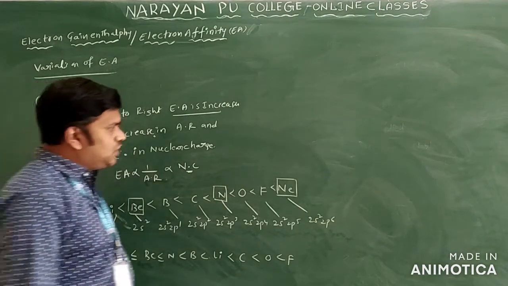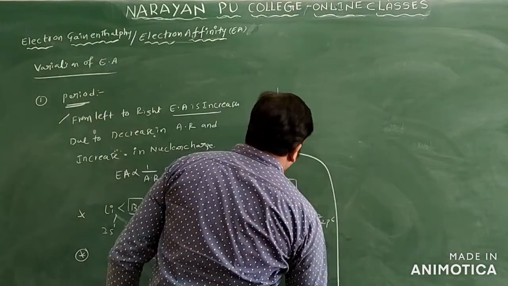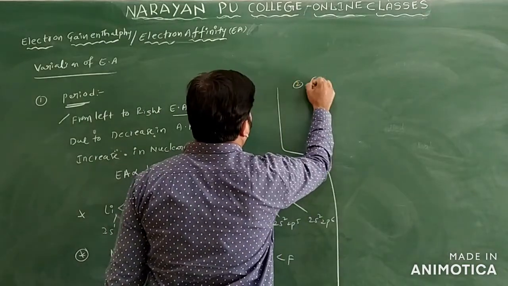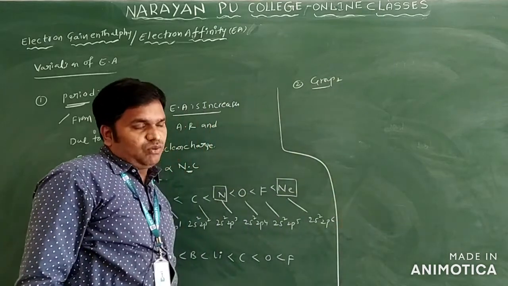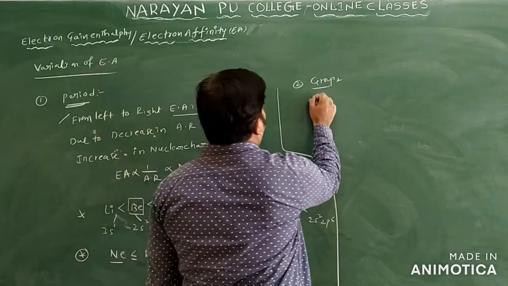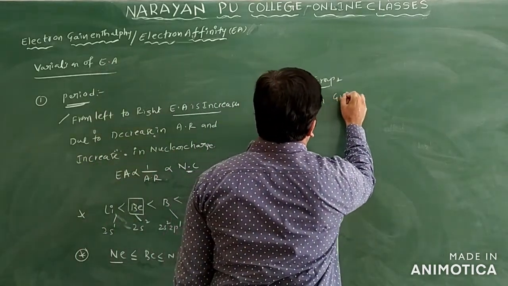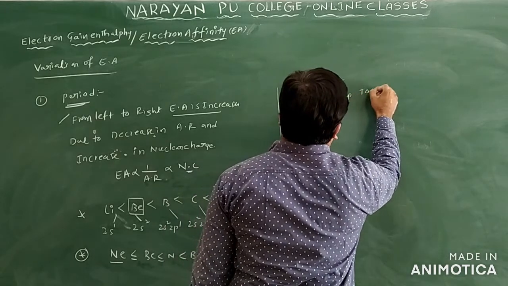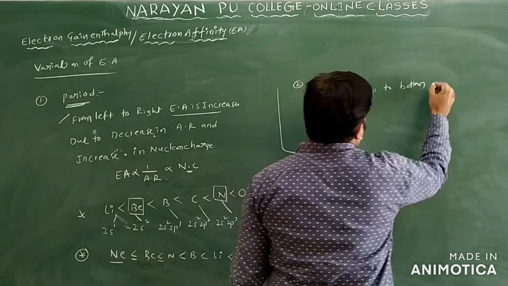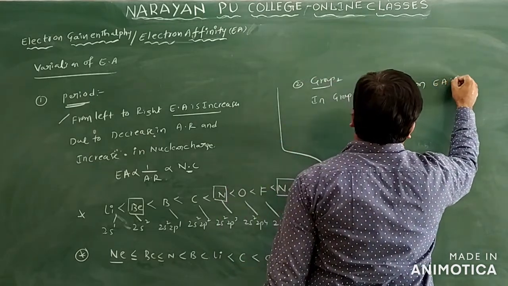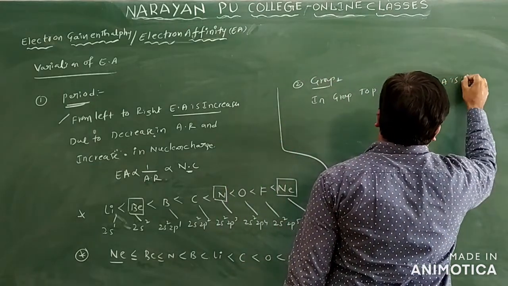Come to the group of elements only. Come to the second one, we have group only. How are we moving in a group? In a group we are moving from top to bottom only. In a group, from top to bottom, electron affinity decreases only.